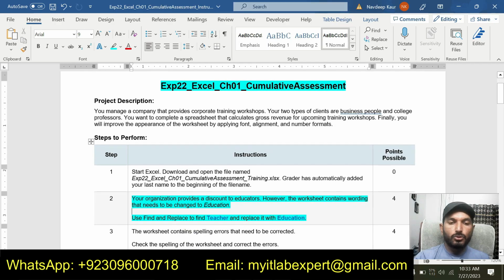Step number 2 is: your organization provides a discount to educators. However, the worksheet contains wording that needs to be changed to the education. Use find and replace to find teacher and replace it with the education. So basically we are supposed to replace the word teacher with the education, and for this we will use find and replace.